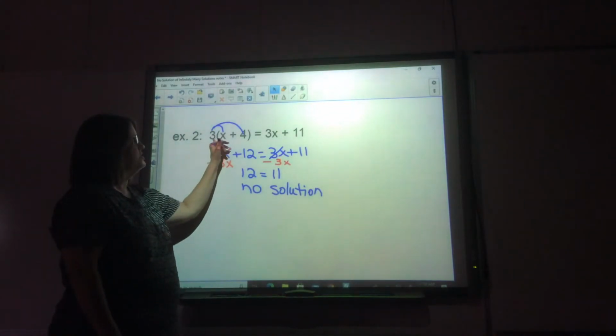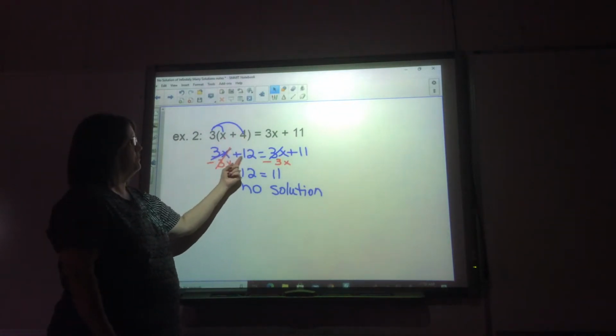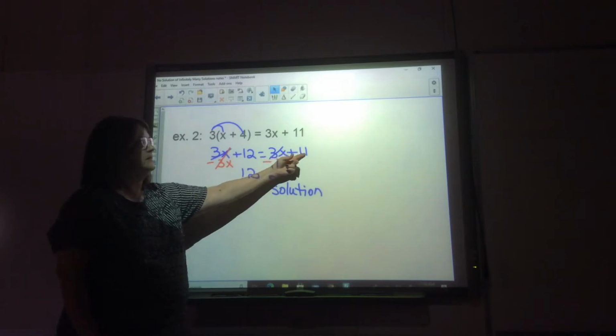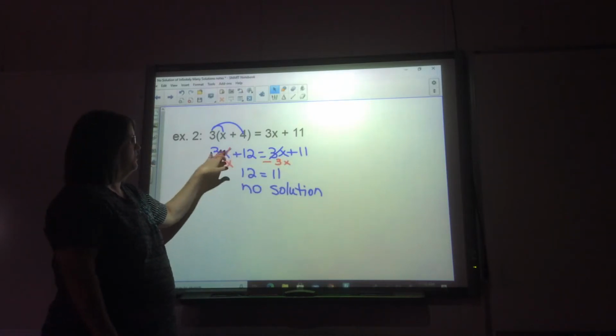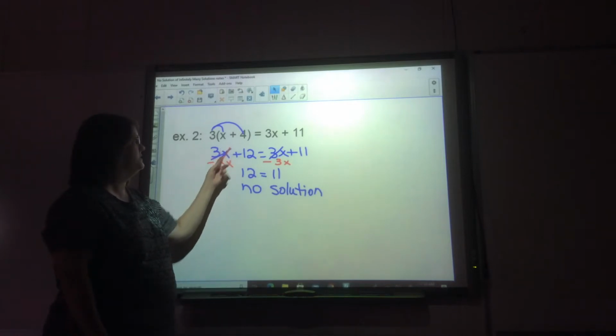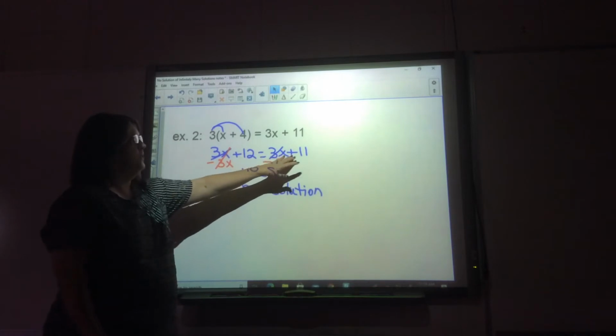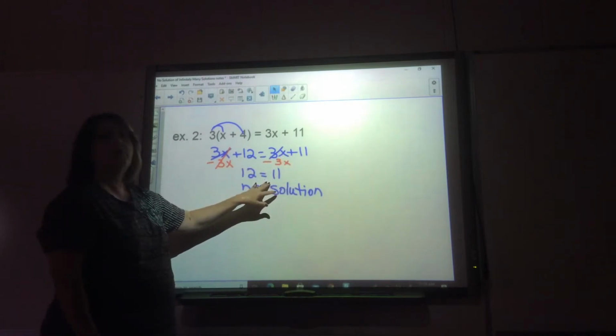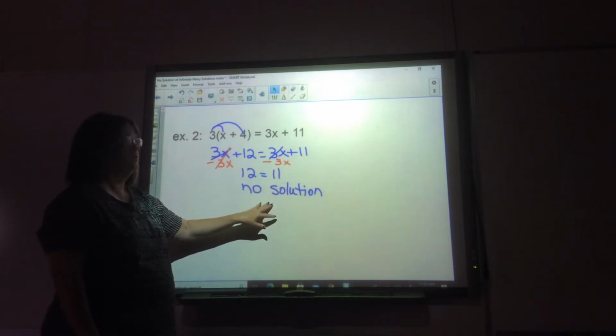Here we have to distribute first. We end up with 3x plus 12 equals 3x plus 11. Move the 3x over. Again, we end up with another scenario where we have 0x and the variable disappears. Does 12 equal 11? No, it does not. Therefore, this is no solution.